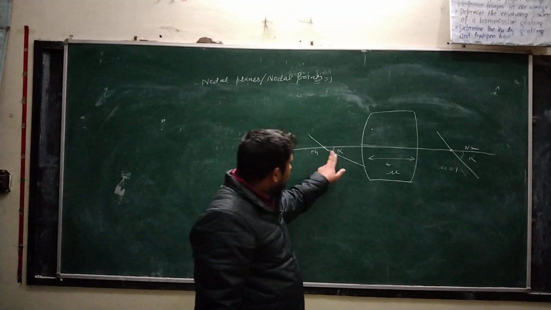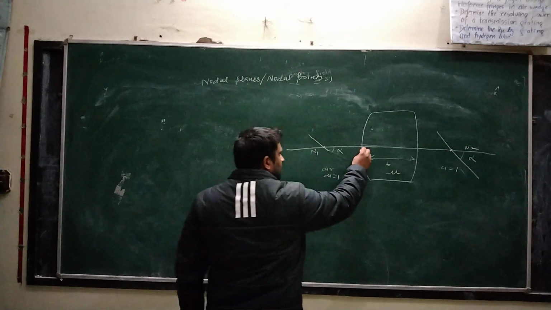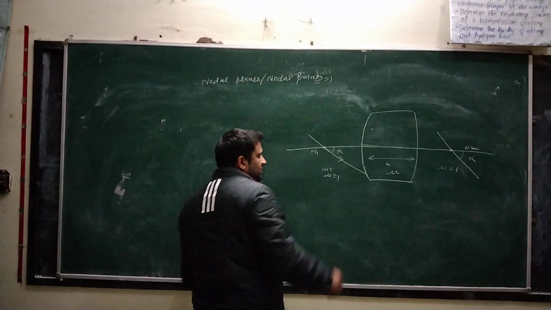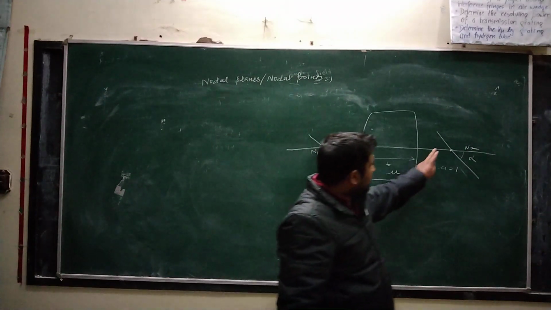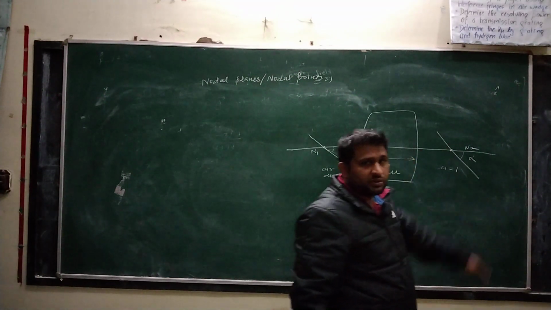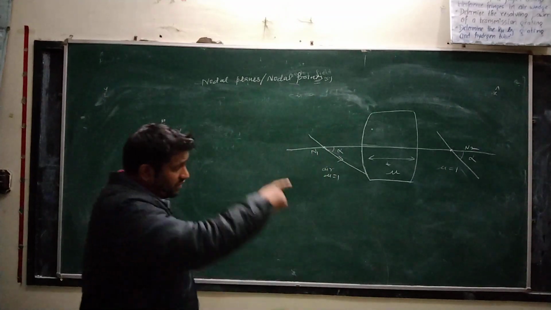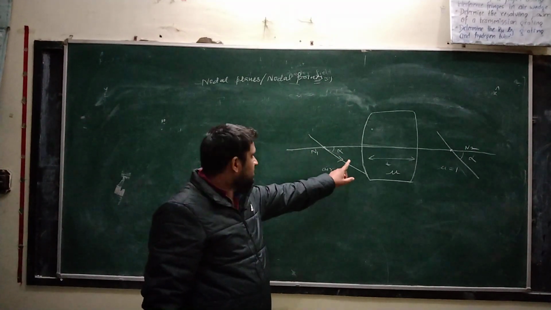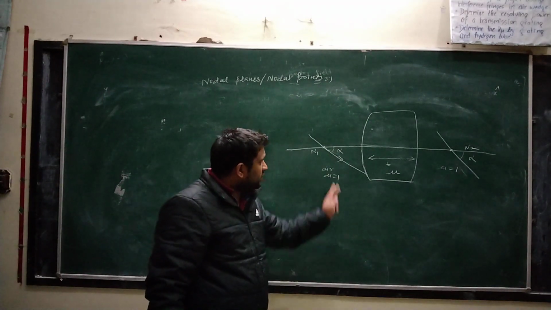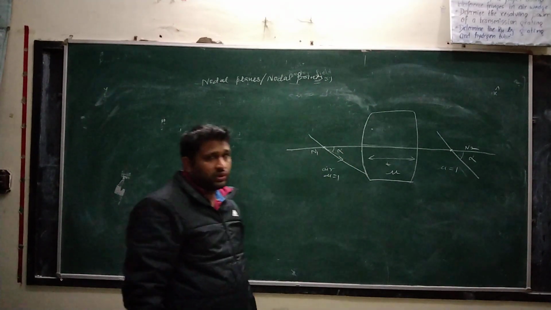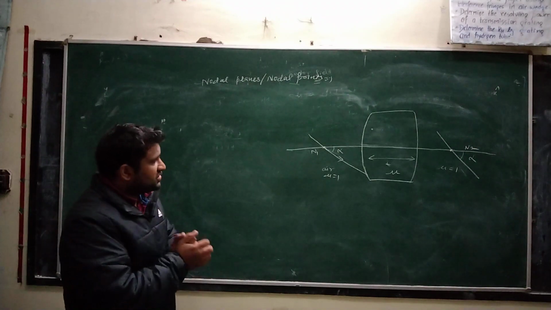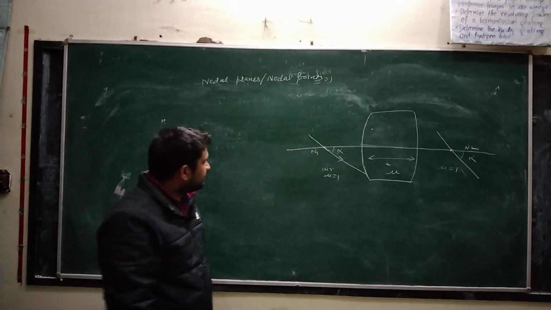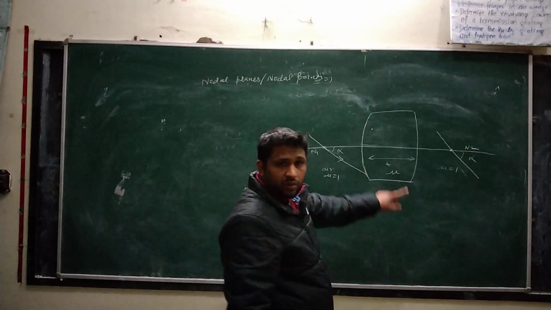So these rays are at the same angle of incidence to this refracting surface, and the rays emerging out from the second nodal point are at the same angle as they emerge out from the first nodal point. So the angles are the same, so the angular magnification produced in such optical systems is 1, unity and positive. So these are the nodal points.